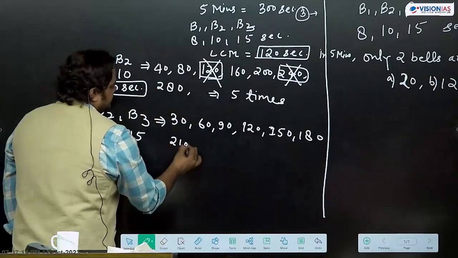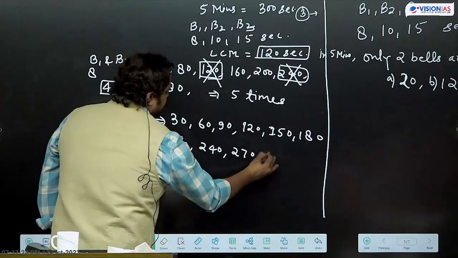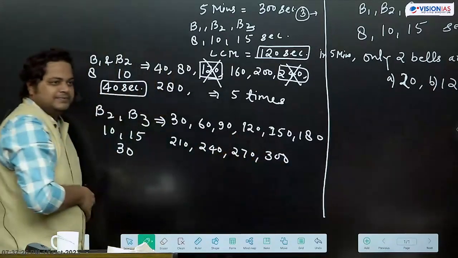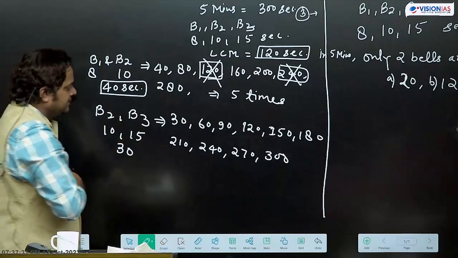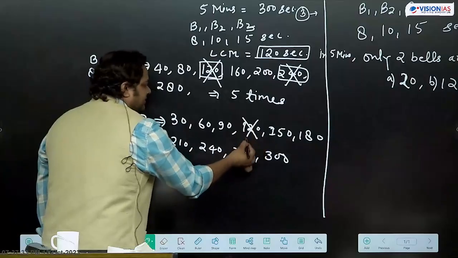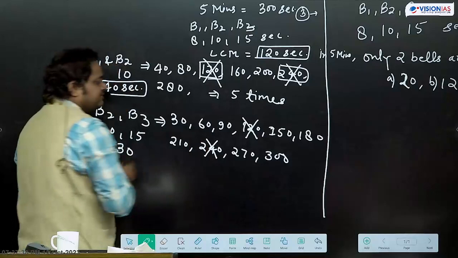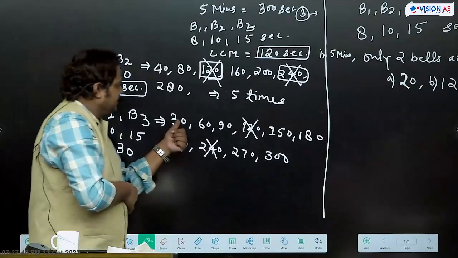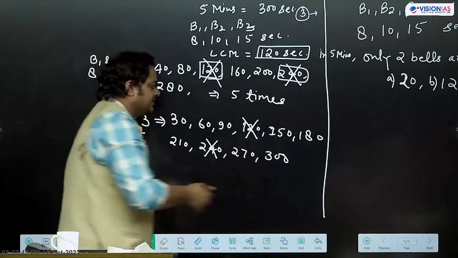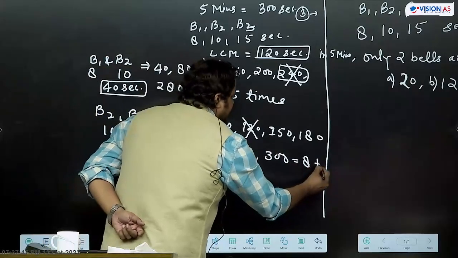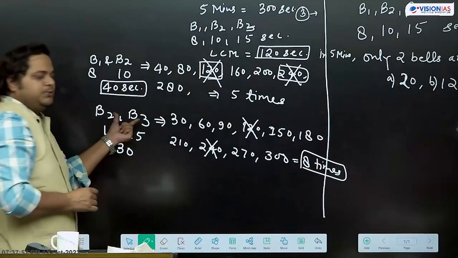Then we have 210, 240, 270, 300. So these times pe, these two bells will ring together. But here also 120 pe, all the three bells will be ringing together. 240 pe, all the bells will be ringing together. So how many times? 1, 2, 3, 4, 5, 6, 7, 8. Total 8 times. Only two bells are ringing together, only B2 and B3.